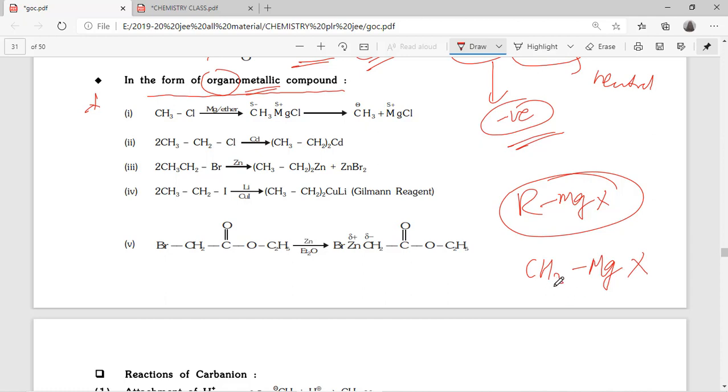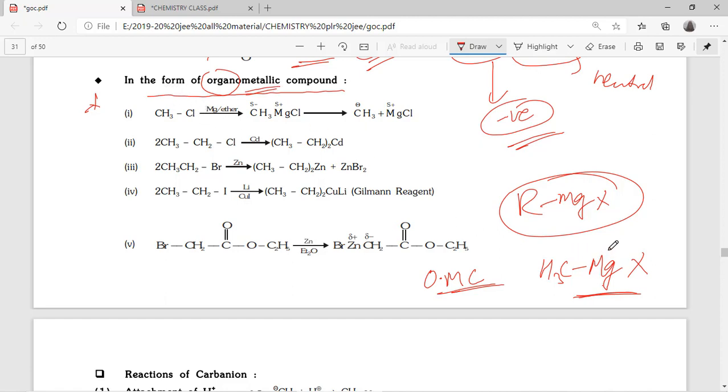Okay, so this methyl is connected with magnesium. Methyl means here carbon actually. Whenever carbon, that is an organic compound, is connected with a metal, these compounds are known as organometallic compounds.